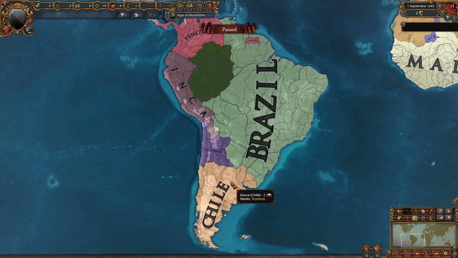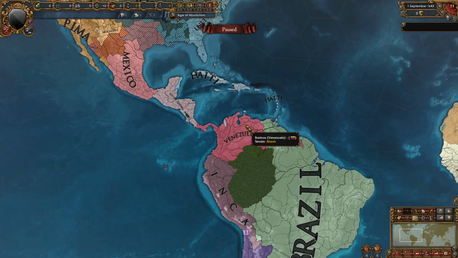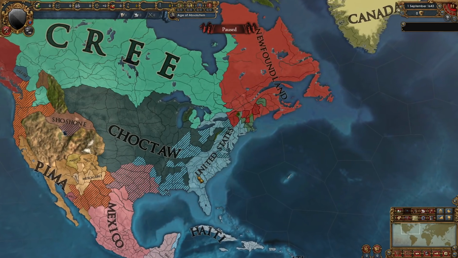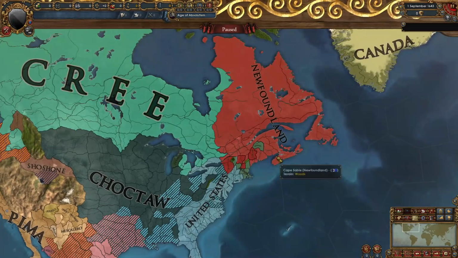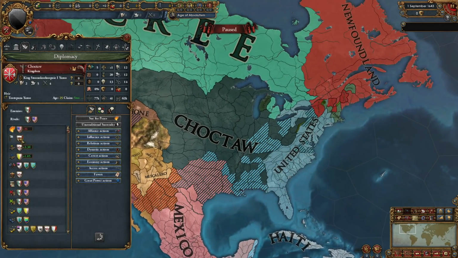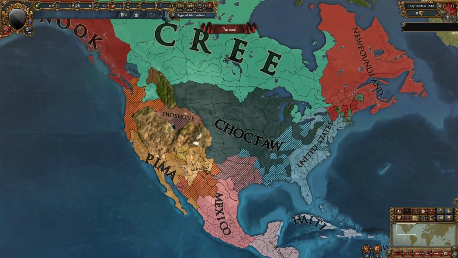In the New World though, La Plata formed Chile for some reason, Colombia formed Venezuela for some reason, Cuba formed Haiti for some reason, and Florida formed the United States. That's right, and Newfoundland is now huge, and Choctaw is finally losing a war. They are losing to, well, a bunch of nations, mostly the US, Brazil, Mexico, and Venezuela. Can the US own all of North America? I think it's a bit too late for that actually.